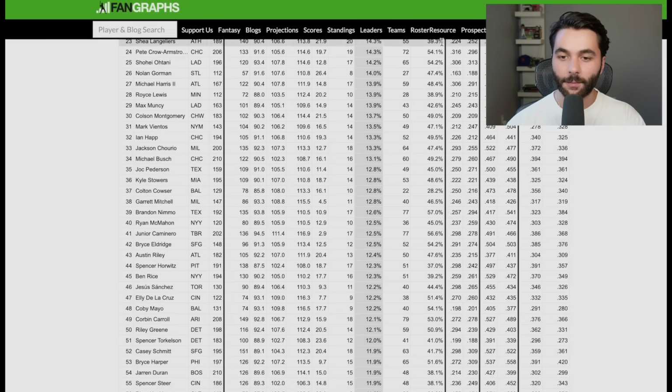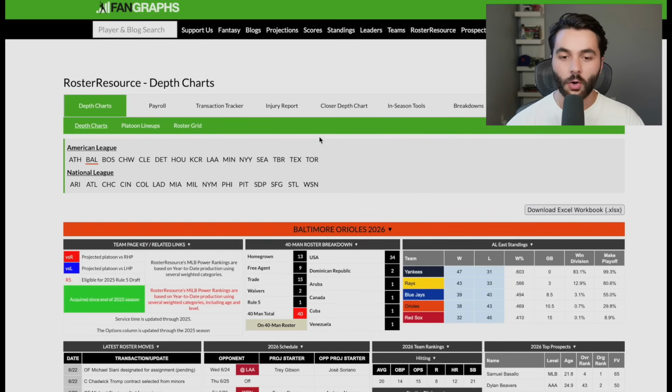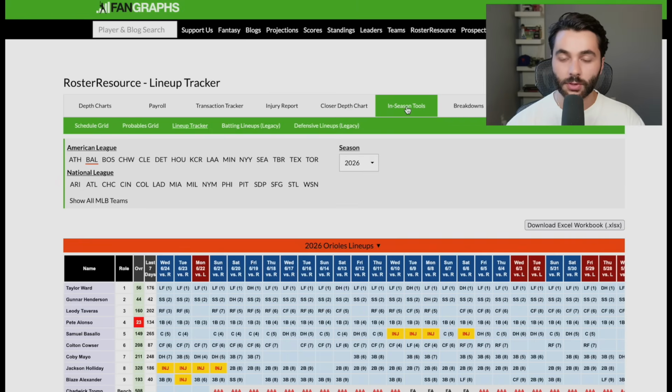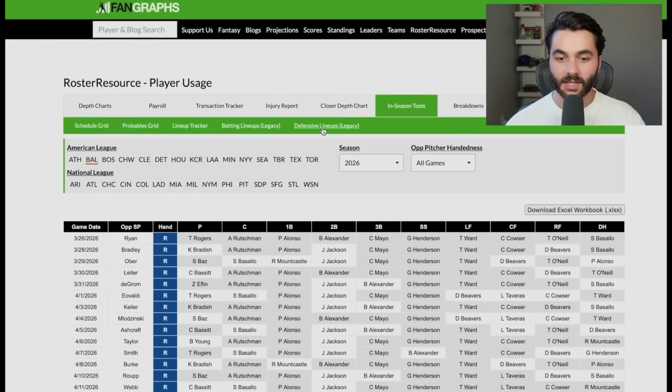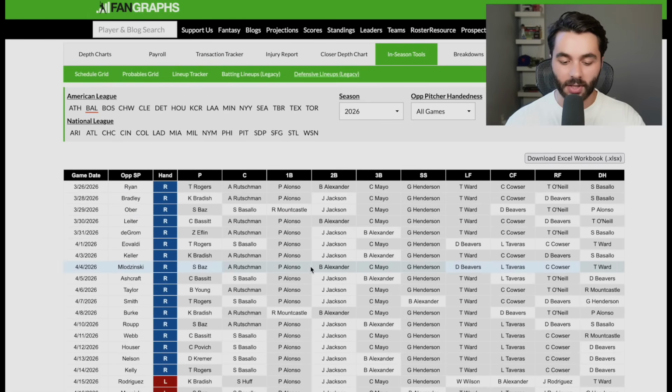I'm going to duplicate the tab so we can keep this leaderboard open in case we want to come back to it. Roster Resource, Orioles, in-season tools. Hopefully I'm teaching you guys something here too, because the Roster Resource on FanGraphs is a tool that I use almost more than anything else. And sometimes I just like to see a defensive lineup because I can at least see consistency in where guys are playing on which days.